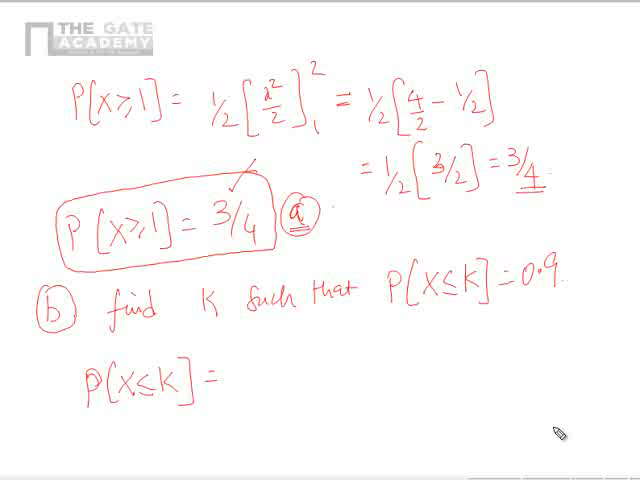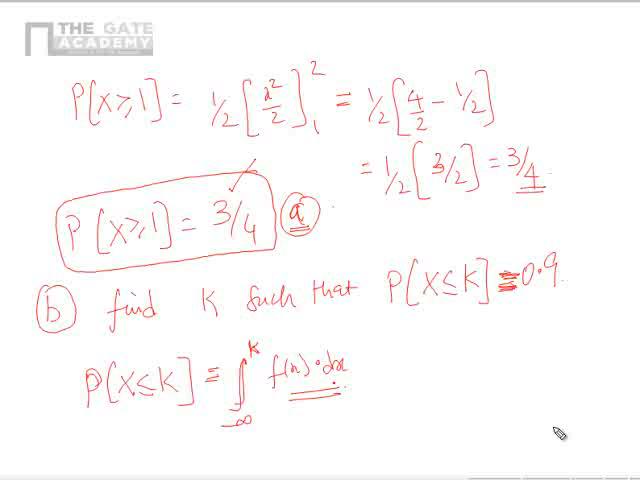Now part B is what we have to solve. What is part B? Find k such that probability that x is less than or equal to k is 0.9. Now we studied, just before that, probability x less than or equal to k, how will it be given? Integral minus infinity to k f of x dx. We derived this, right? We analyzed this with the help of graphs and we understood this, right? So minus infinity to k, f of x dx is nothing but probability x less than or equal to k.